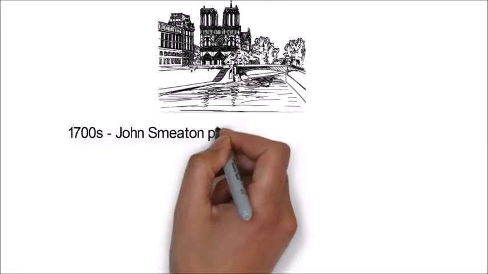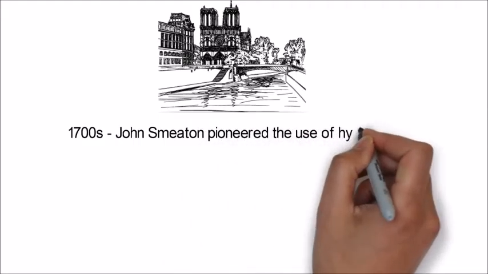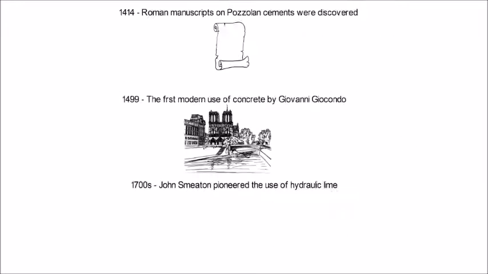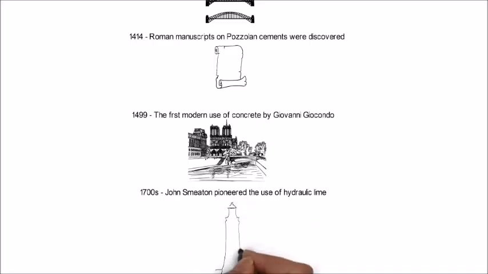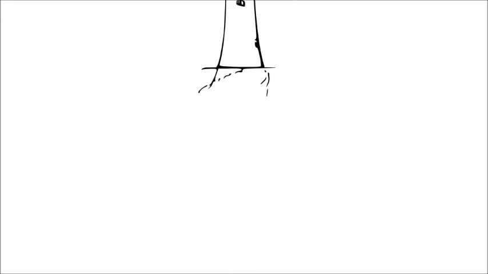In the 1700s, John Smeaton pioneered the use of hydraulic lime. He discovered that the hydraulicity of lime was directly related to the clay content. This material was used for historic rebuilding of the Eddystone Lighthouse in Cornwall, England.